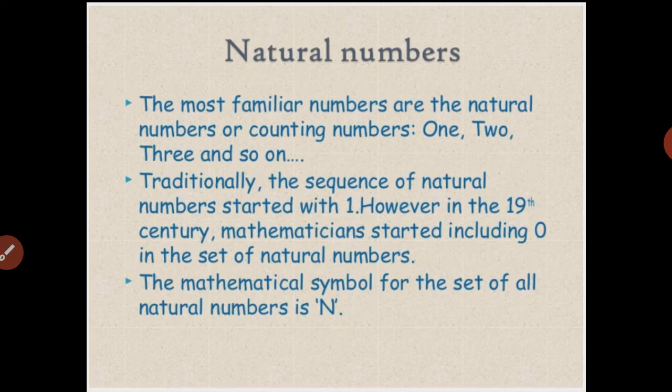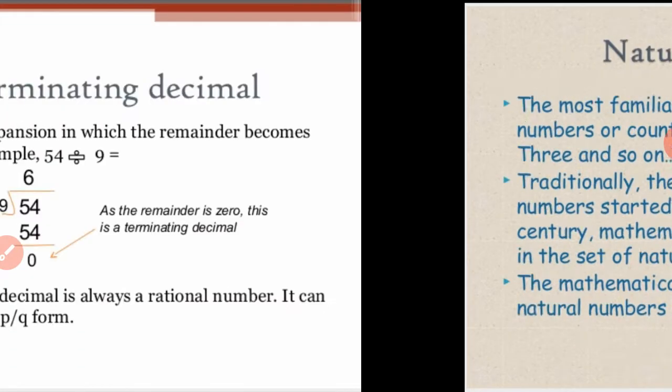The symbol for the set of all natural numbers is N. So here natural numbers are represented by N, but now 0 is not included in natural numbers. So 0 is included in whole numbers.